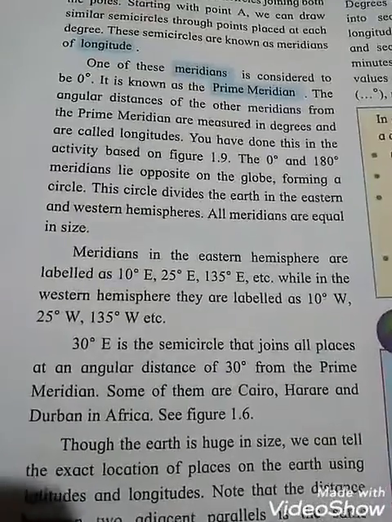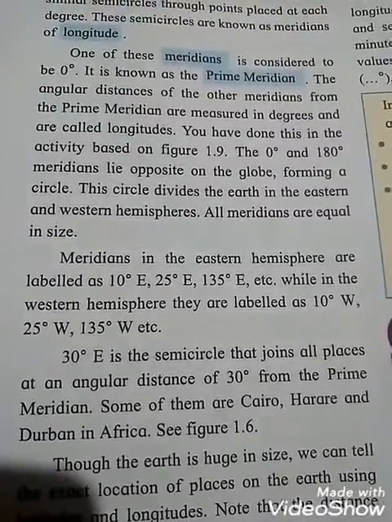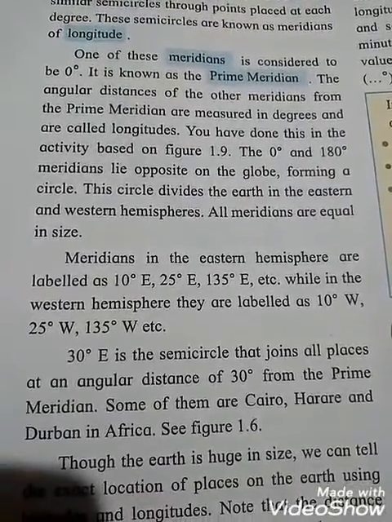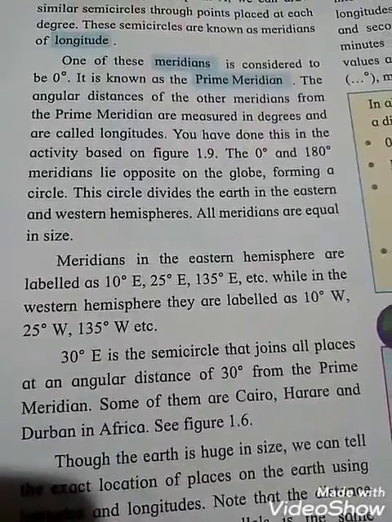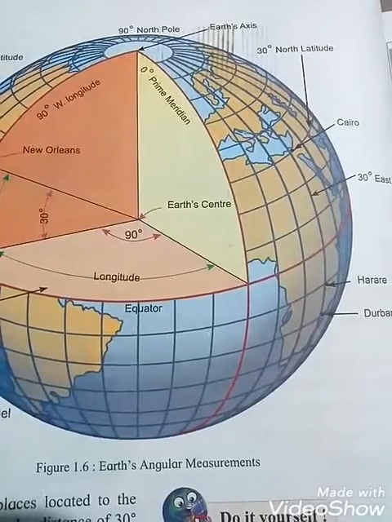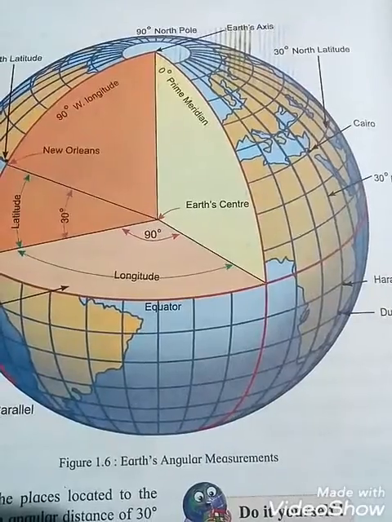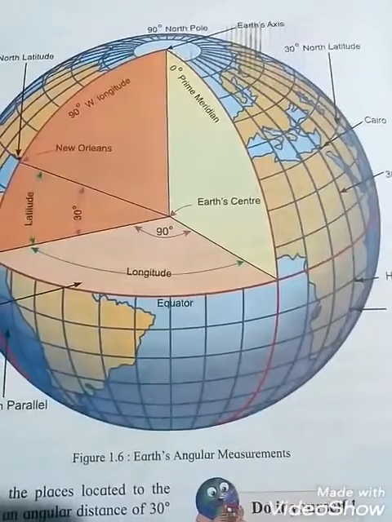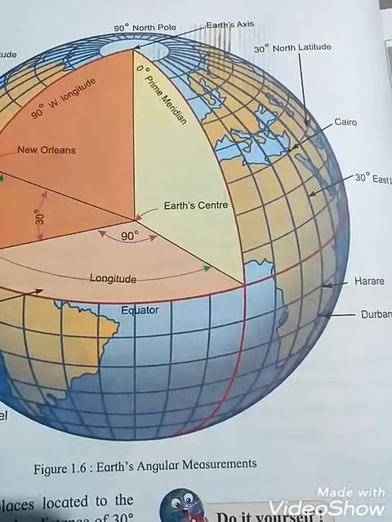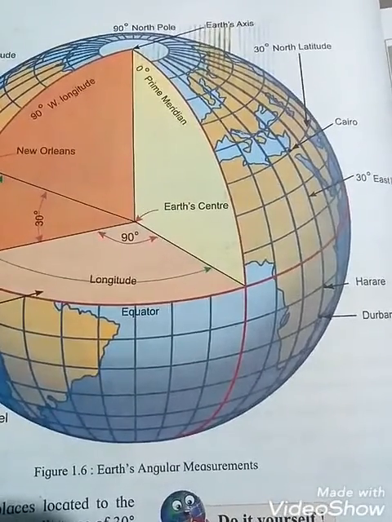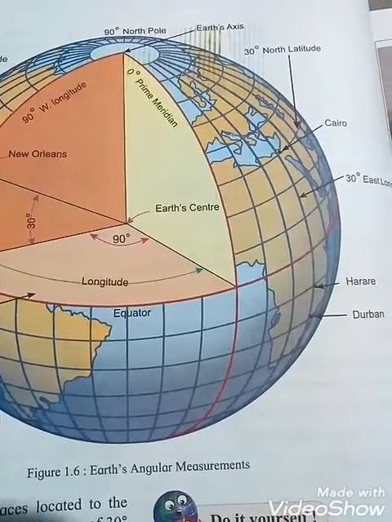So see that 30 degree east is the semicircle that joins all places at an angular distance of 30 degree from the prime meridian. Some of them are Cairo, Harare and Durban in Africa. See figure 1.6, that is Earth's angular measurement. It is divided into four parts: north, south, west, east. See the line at the prime meridian, okay students.